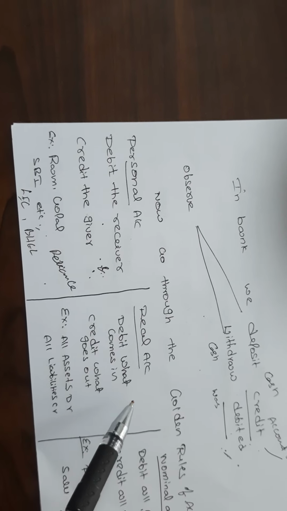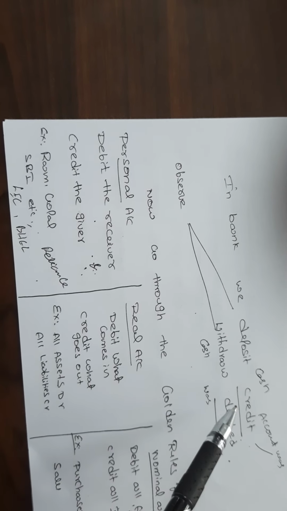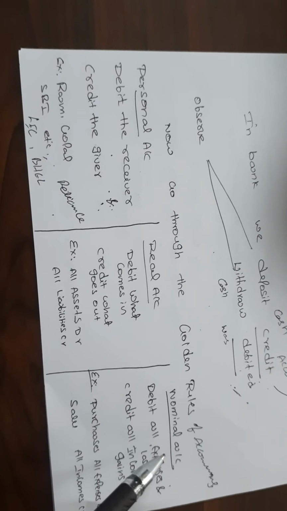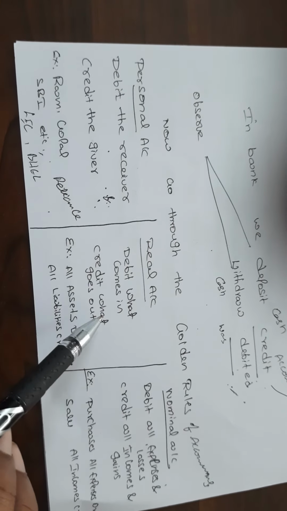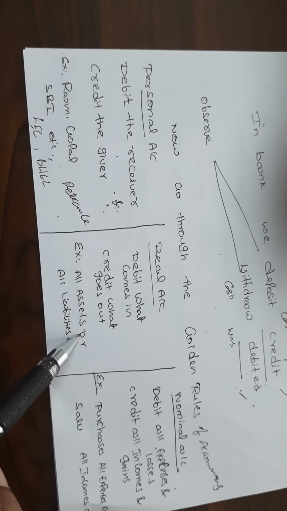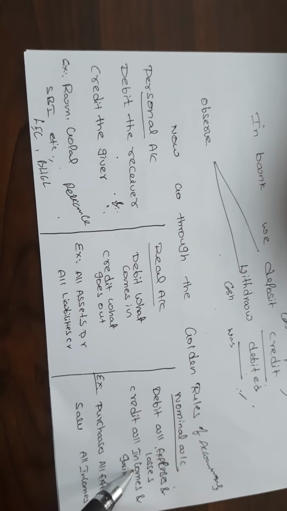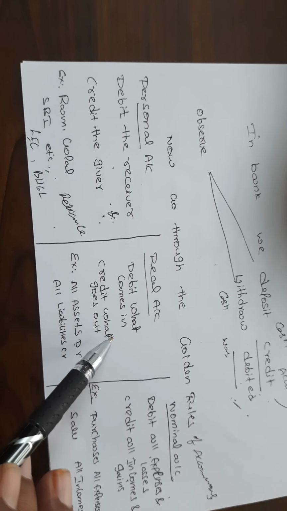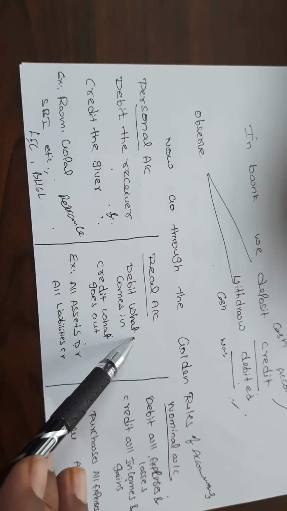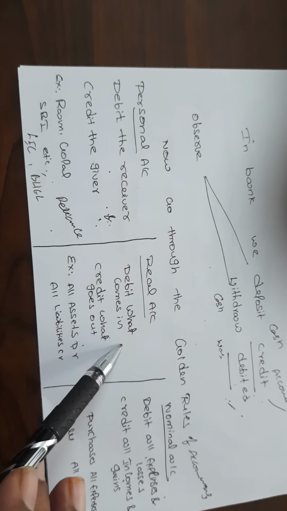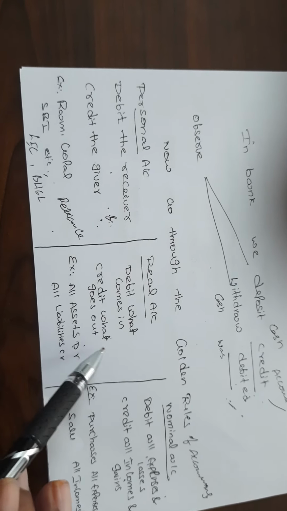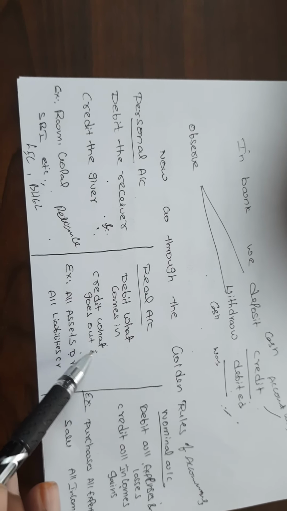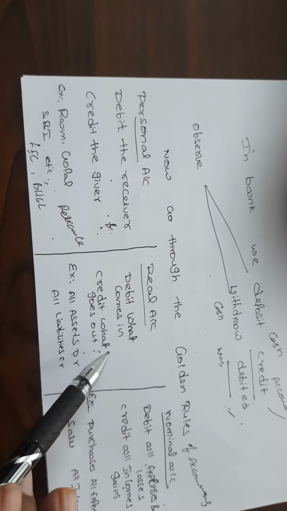Already I told you these are the common elements, but I am dividing them into three. These are the compulsory rules. Real account: debit what comes in, credit what goes out. Why I am telling all these three accounts, you can understand later. Real account: debit what comes in, credit what goes out. If you purchase a mobile, the mobile is coming to you and cash is going out: credit what goes out. So your cash is going out and the mobile is coming in.